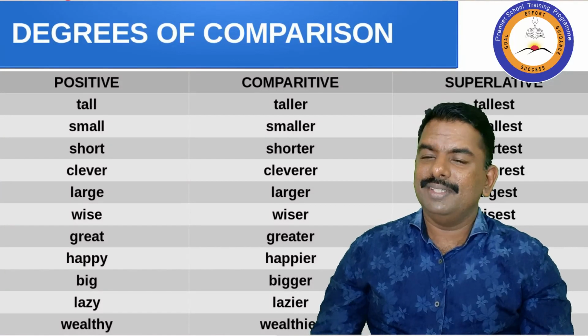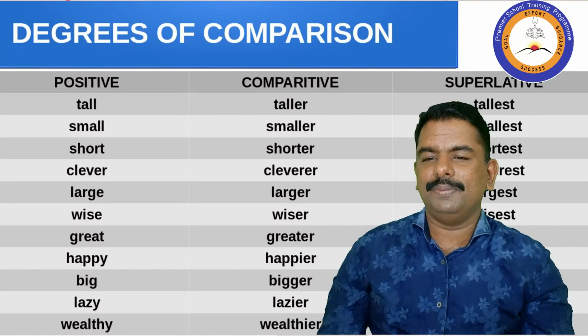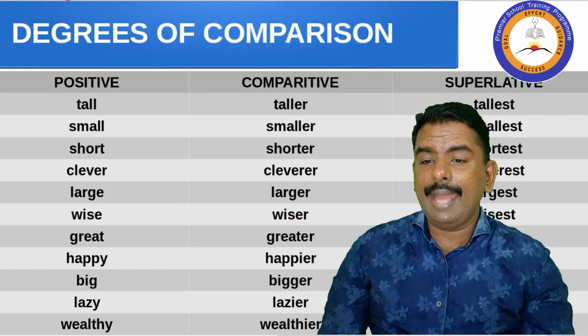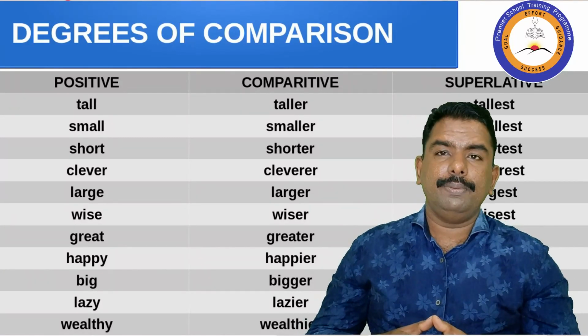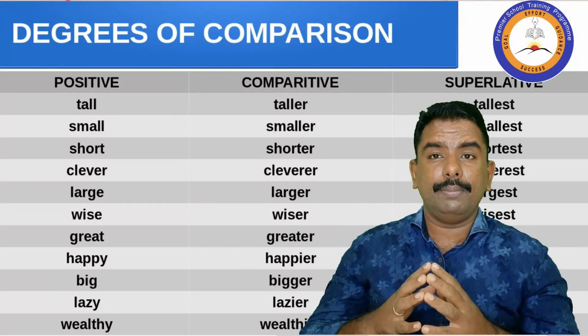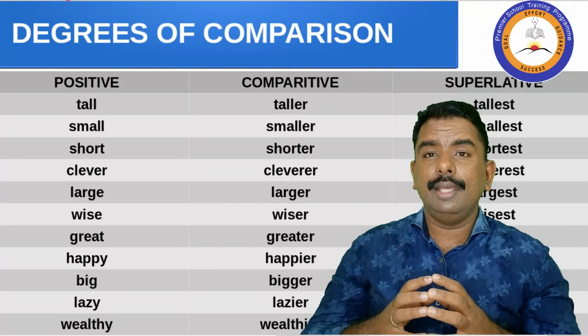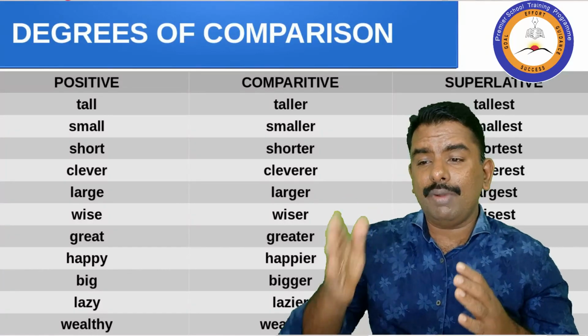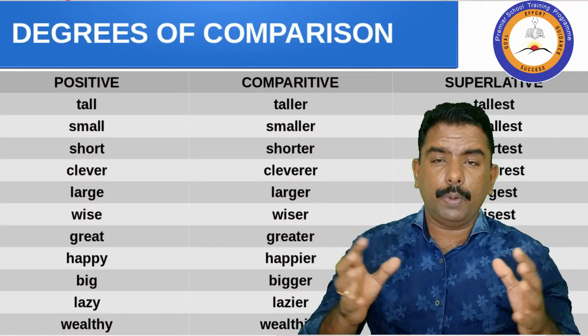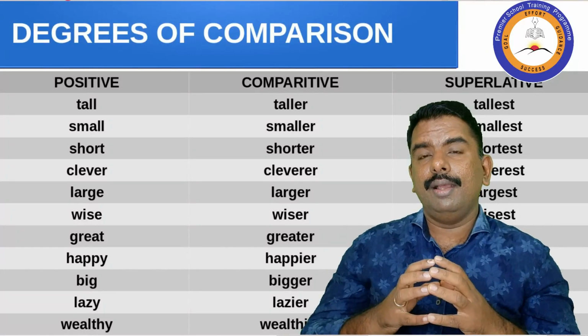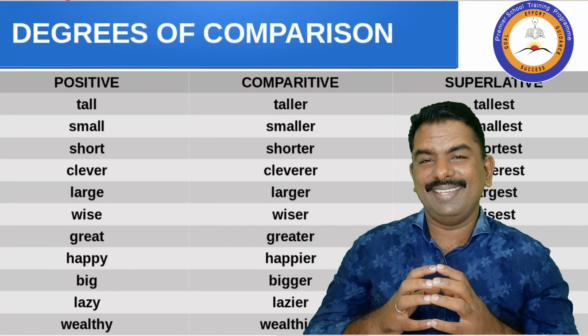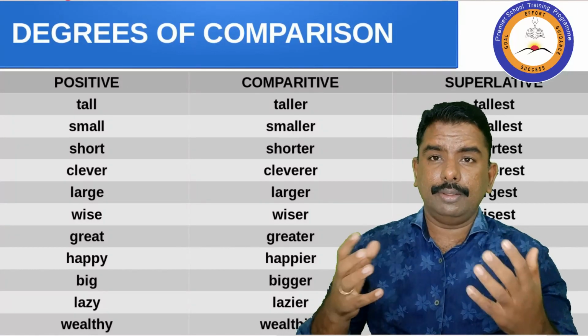Learn this table by heart and try to form at least one example like the one I have just created. Write it in your notebook and post it in the WhatsApp group. I have some other homework too.